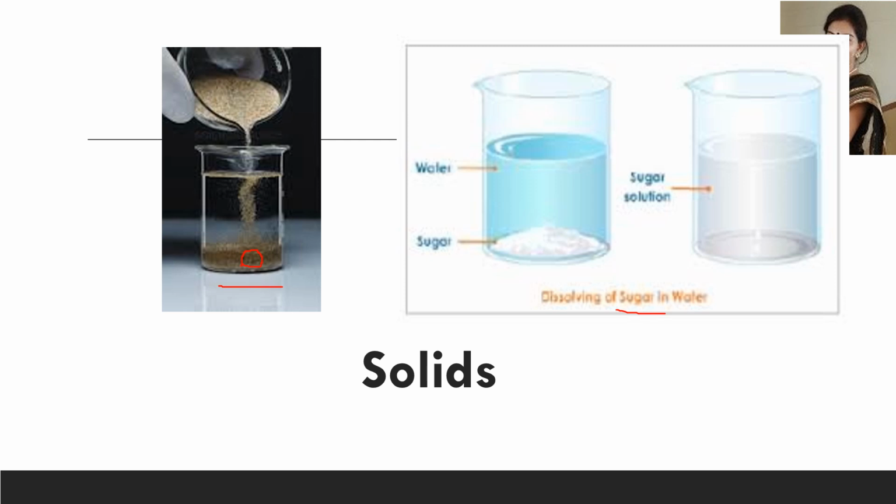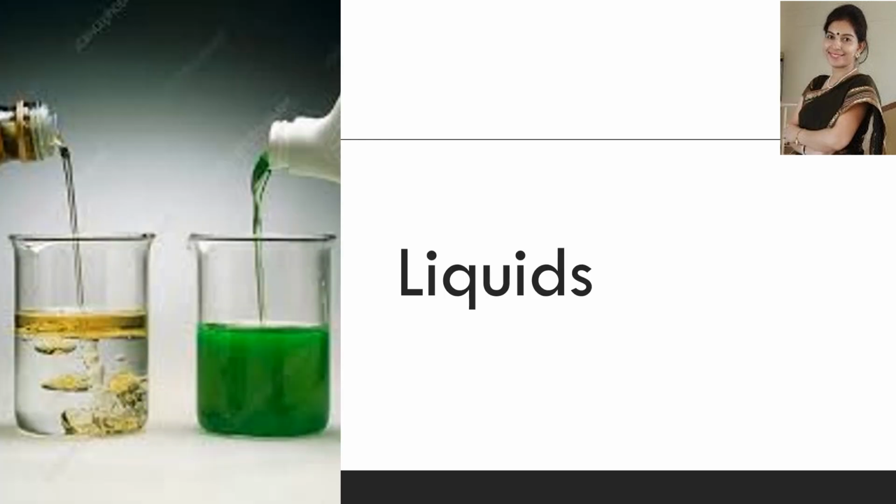Now, not just solid materials, even liquids have the property of being soluble or insoluble. For example, lemon juice can easily be dissolved in water. Look here, the juice is completely soluble in water. You cannot differentiate water from the juice.